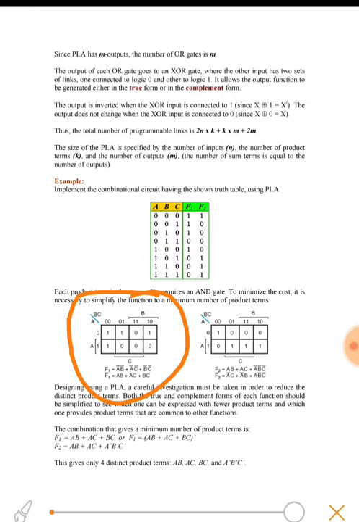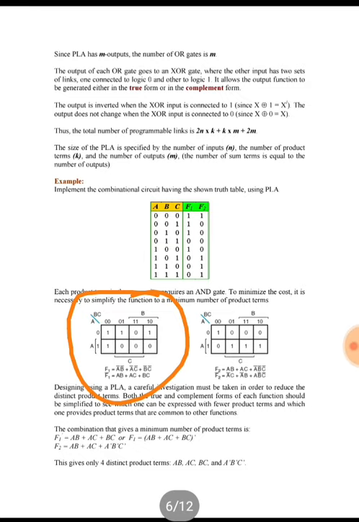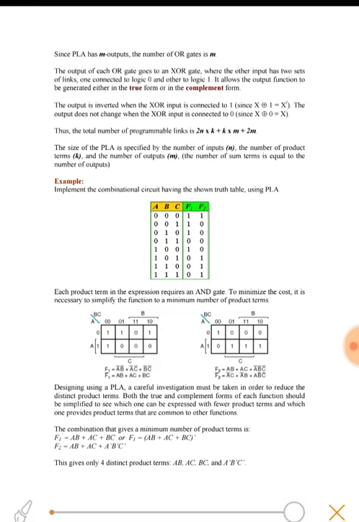So we can calculate f1 using the ones, pairing ones. As you all know, in k-maps we find the expression using the pairing. We have one pair here, one pair here, and one pair here.